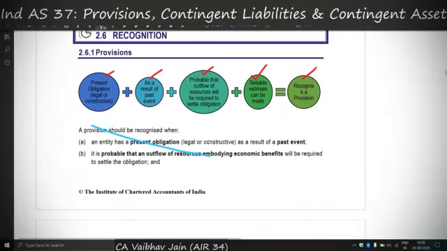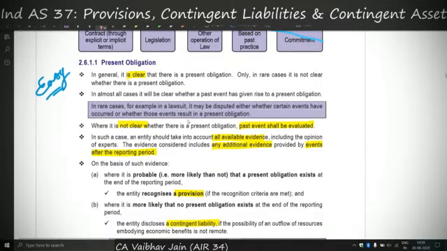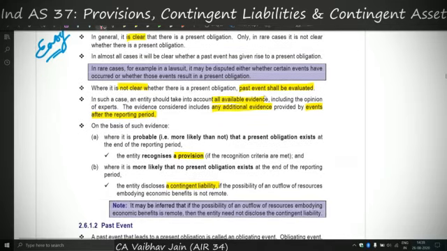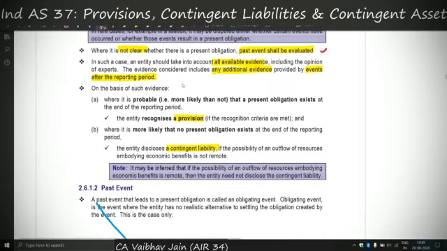Now what we are doing is we will talk more on each of these components. The first component was that there should be a present obligation. In general it is always clear that there is a present obligation, but if it is not clear whether there is a present obligation, then you should reevaluate your past events. Theoretical point. In such a case, an entity shall take into account all the available evidence and any additional evidence provided by events after the reporting period. Events after the reporting period are covered under Ind AS 10.